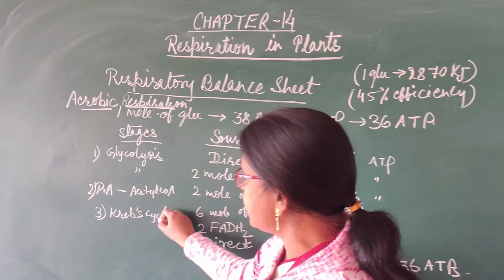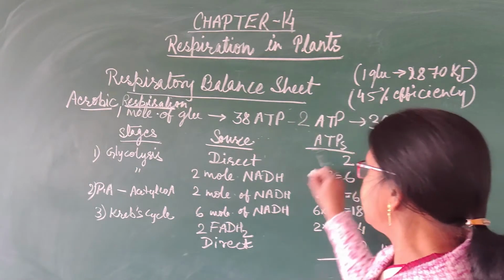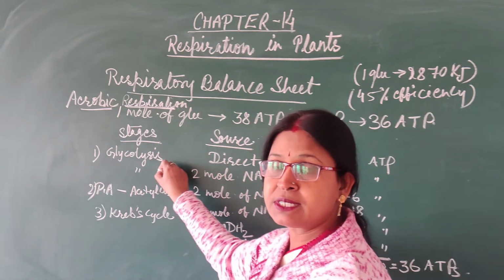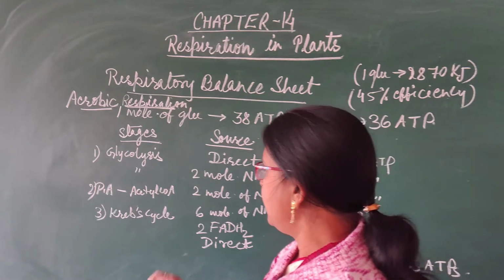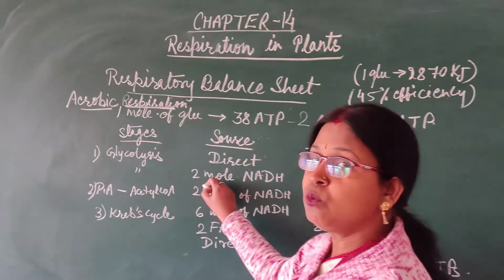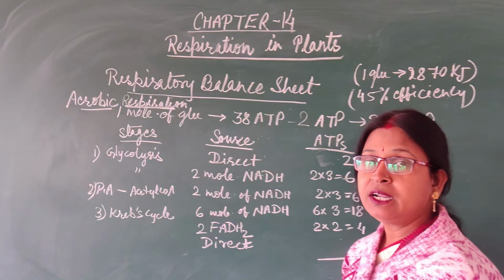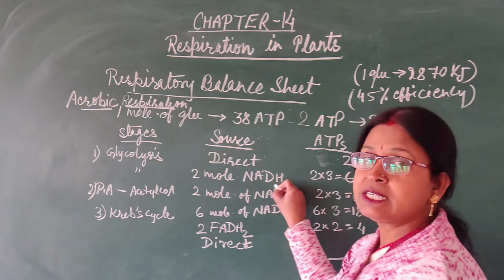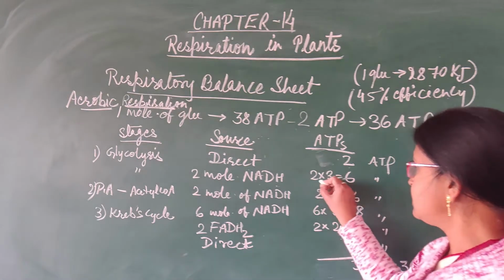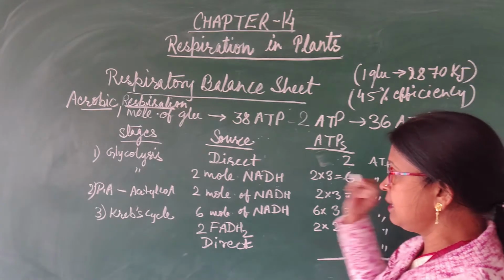These are the different stages during which ATPs are released, and what is the source as well as the total number of ATPs. In glycolysis, the first stage of respiration, 2 ATPs are directly synthesized, then 2 molecules of NADH are synthesized, and we know that 1 molecule of NADH is equivalent to 3 molecules of ATP. So 2 into 3, 6 ATP. So total 8 ATPs are there.